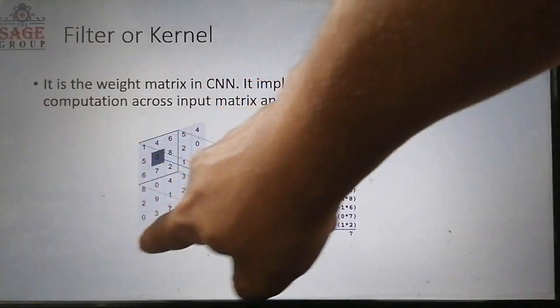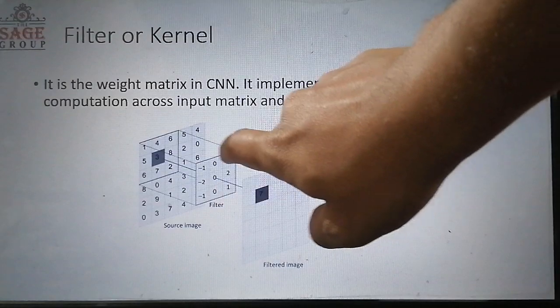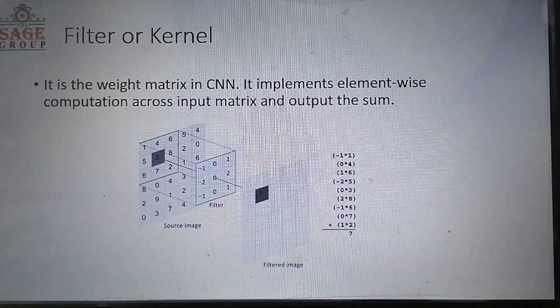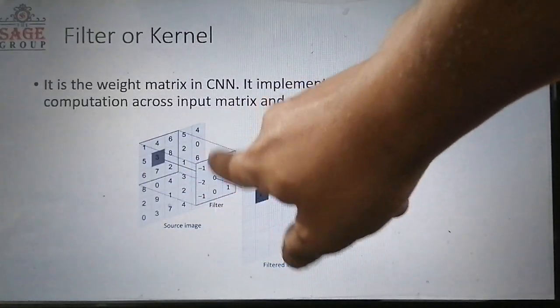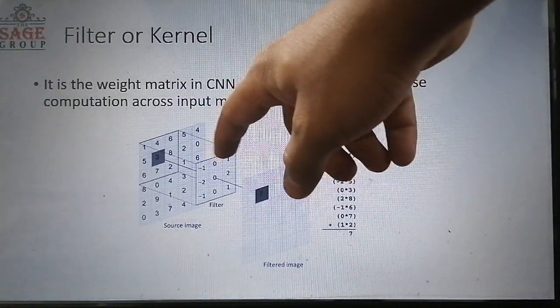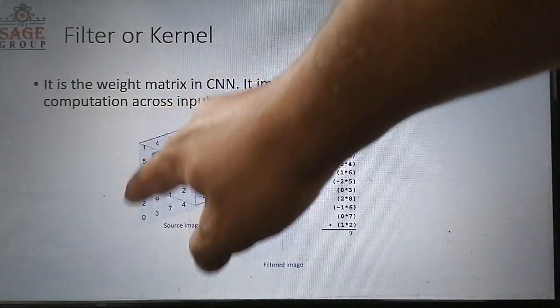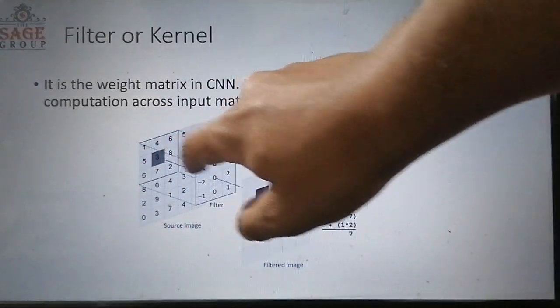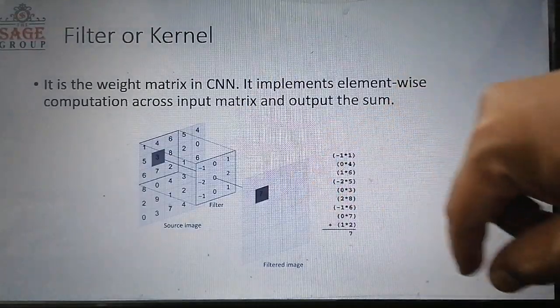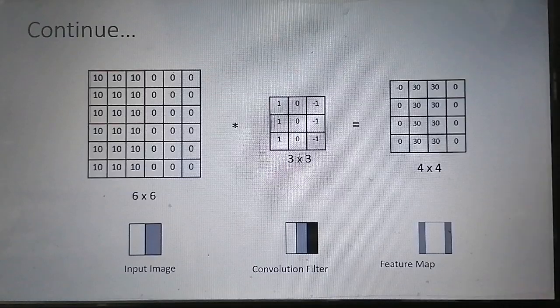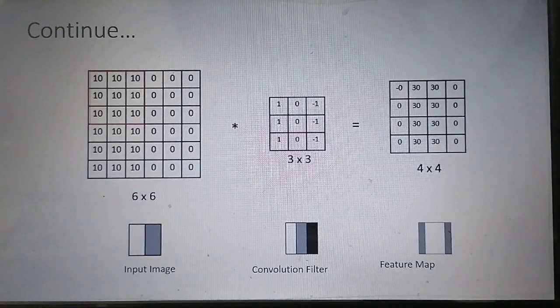This is the image and this is a filter. The filter represents a pattern, and the pattern is in the form of pixels, where every pixel has a value. We convolve this image with this filter and it will return a feature map. This is the feature map. So let's see the working of the convolution operation.